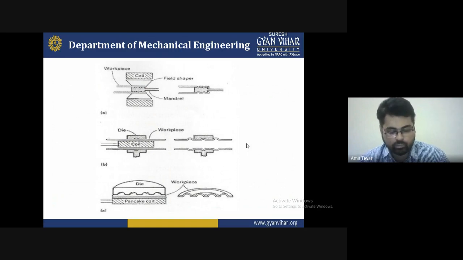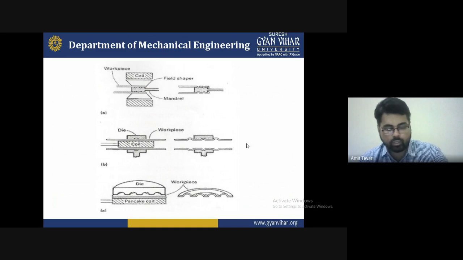These are some basic advantages of magnetic pulse forming which we have adopted. It is not easy, but it is also not difficult, because we have to know some response parameters.